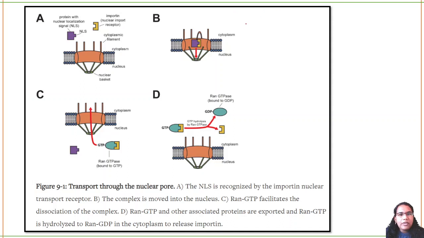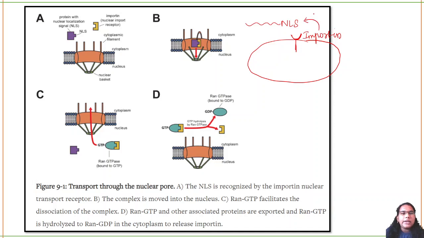See, you have a protein which has an NLS signal, and you have importin that is present on the nucleus. Importin has the capability to recognize the NLS, so it will bind to the NLS. When it is bound, RAN GTP will be bound, so it can go inside the cell.